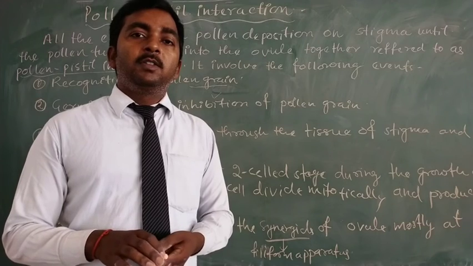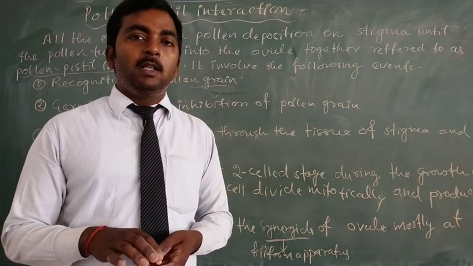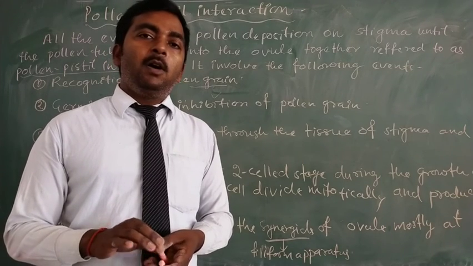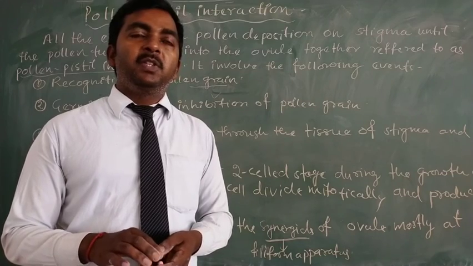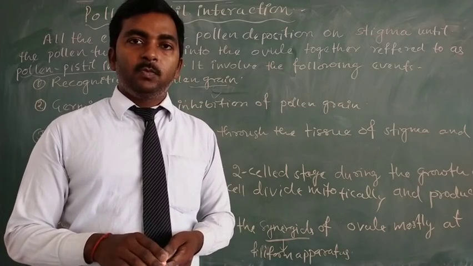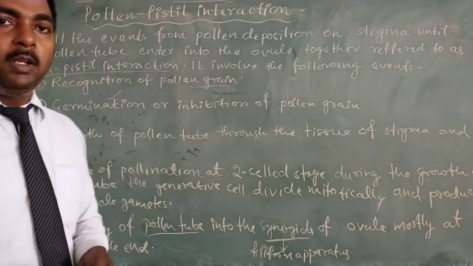So self-incompatibility is also based on these pollen-pistil components. So this is about pollen-pistil interaction.